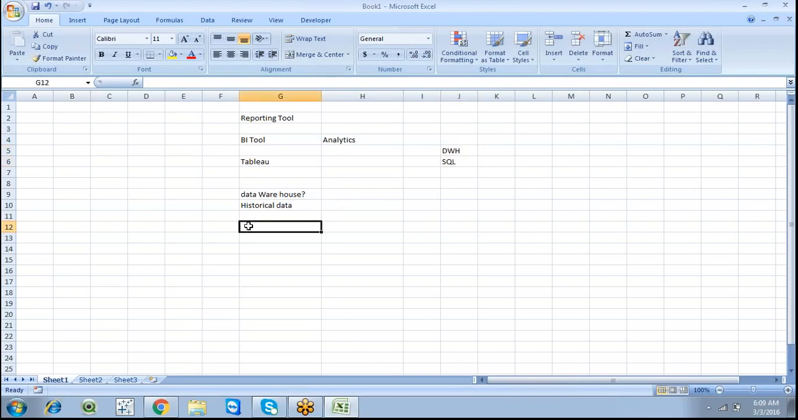In our data warehouse life cycle, we can differentiate different things like OLTP. So we have an OLTP database, and we have an OLAP database. So first, what is the difference between OLTP and OLAP?